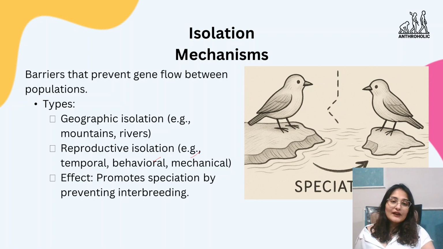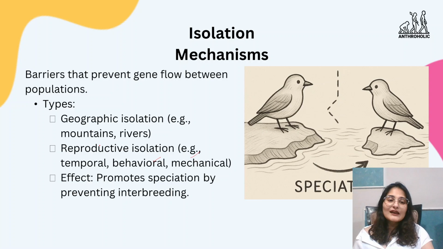And then there can definitely be mechanical isolation, that is physical difference in reproductive organs. Usually you can see this in plants, where there's a completely different shape of a flower, so it is not going to let pollination happen because it is completely different. It is going to be a different form, a different way.